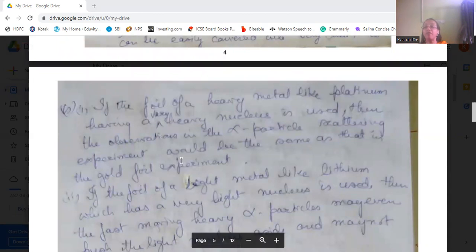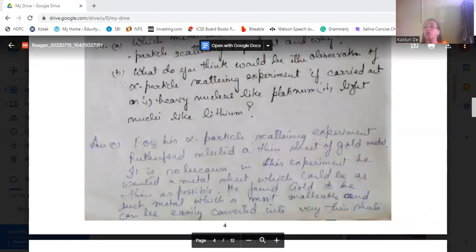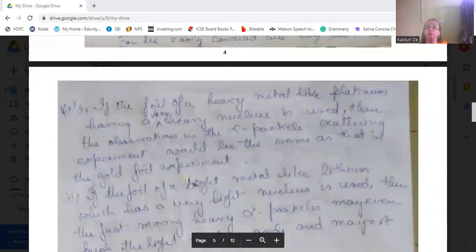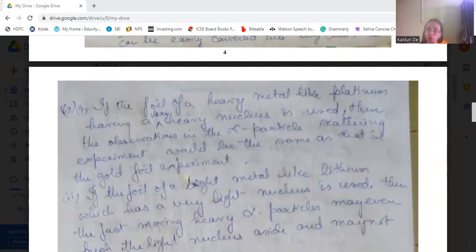Now, the second part: what do you think would be the observation of the alpha particle scattering experiment if carried out with a heavy nucleus like platinum or a light nucleus like lithium? If it had been platinum, a heavy metal, the observations would be the same as found in gold, because platinum has almost the same characteristics as gold.